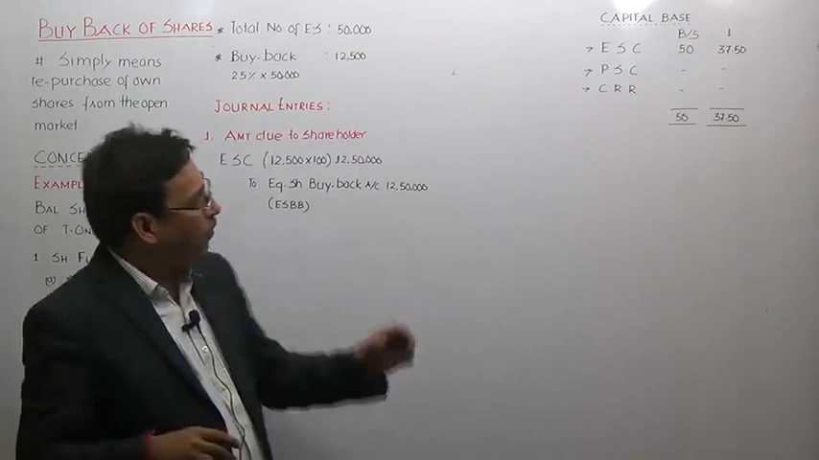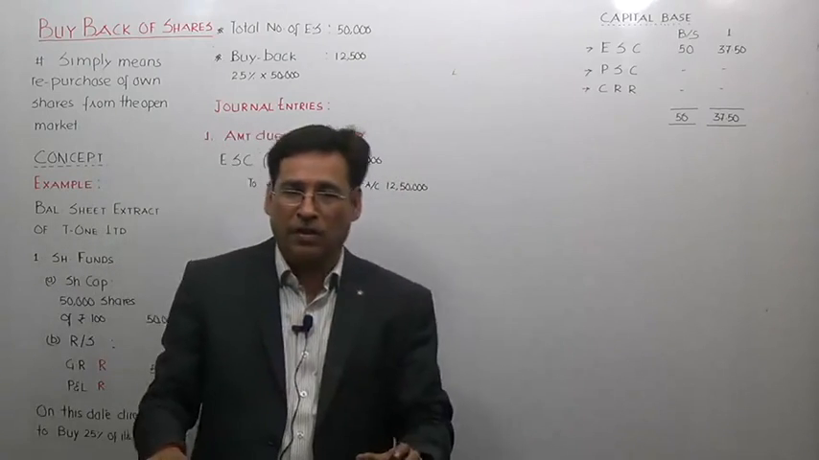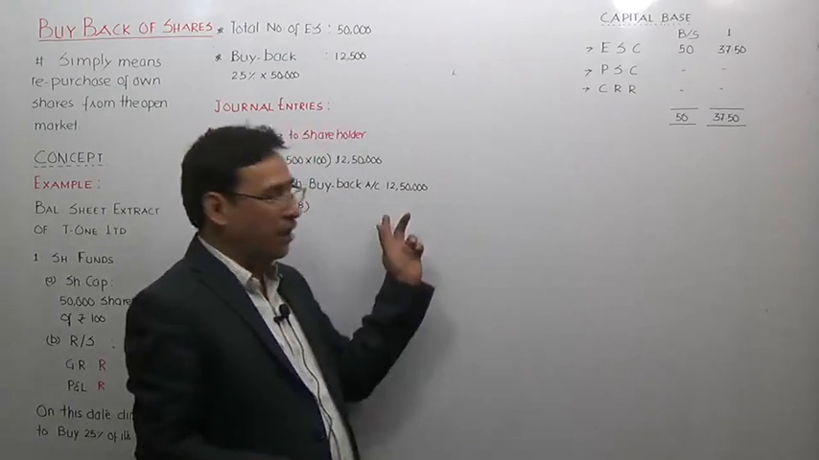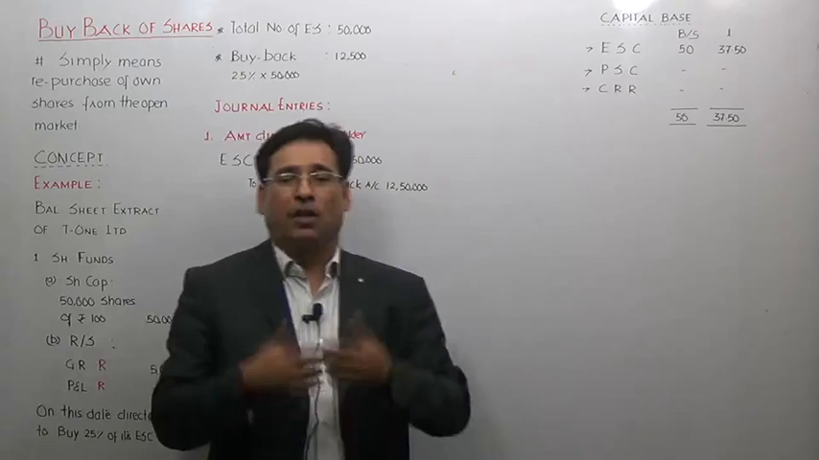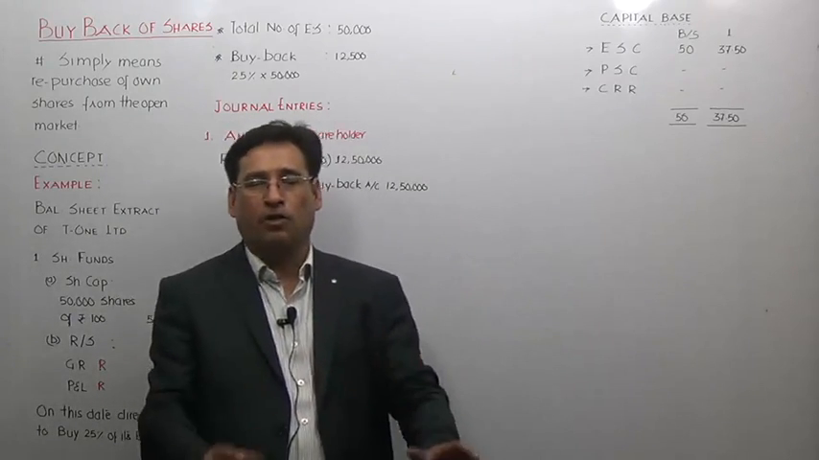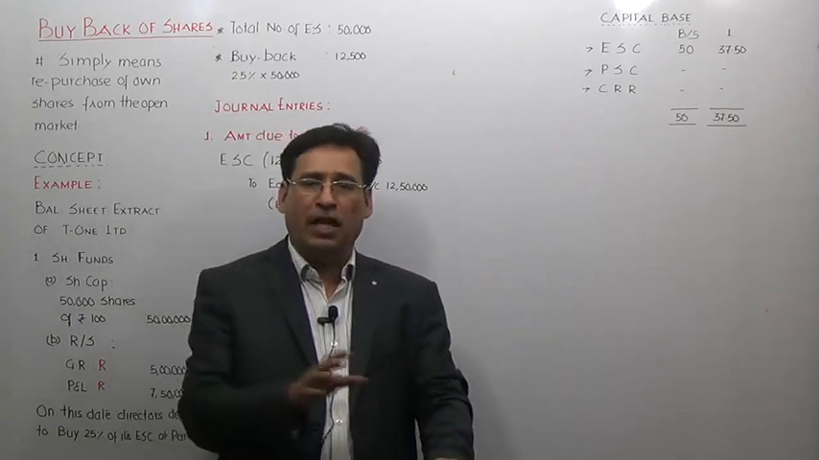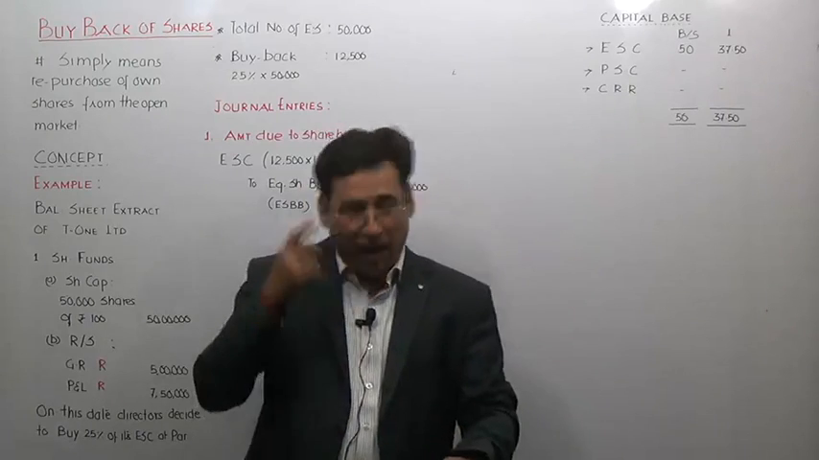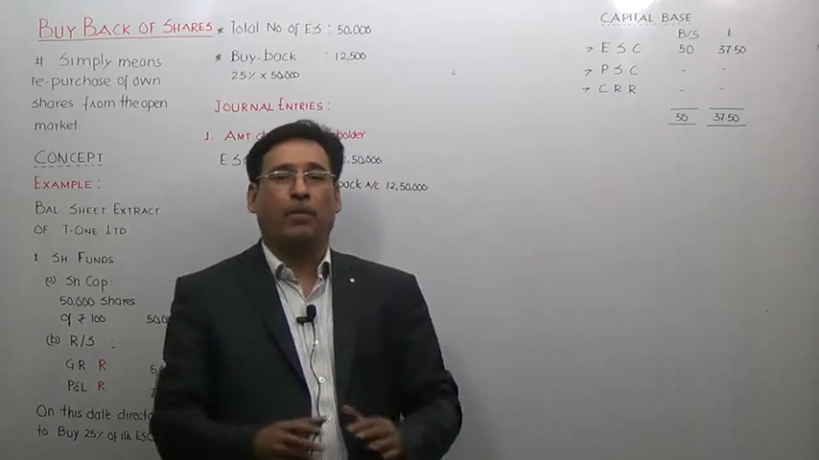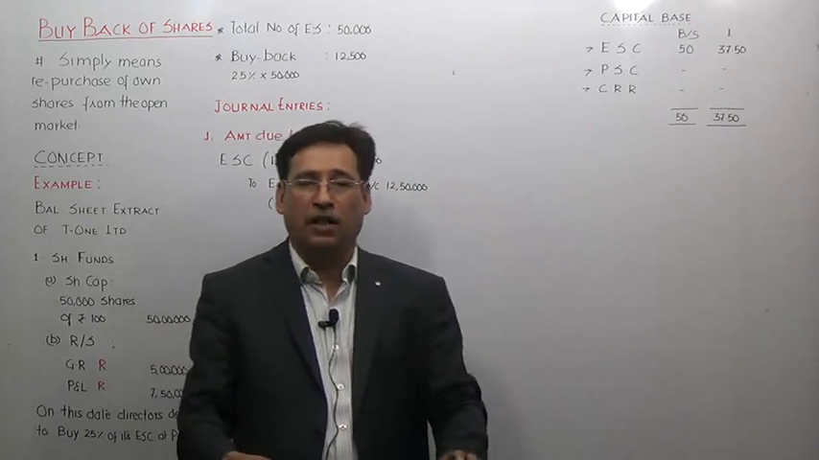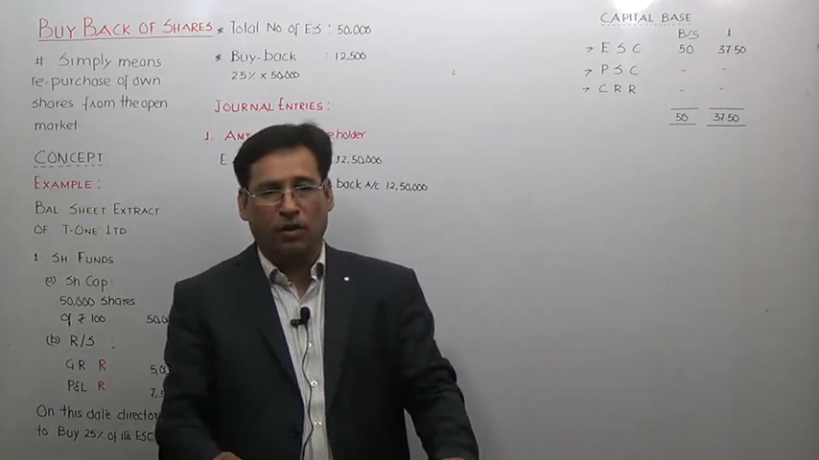So the basic problem associated with buyback of shares is that when an entity goes for buyback, the company will have to pass this entry. This is the due entry. The moment the company passes this entry, the capital base of the company will get altered. And the moment the capital base gets altered, it becomes a headache for the company. Why? Because an altered capital base cannot be afforded by any entity. Is it clear to you or not?